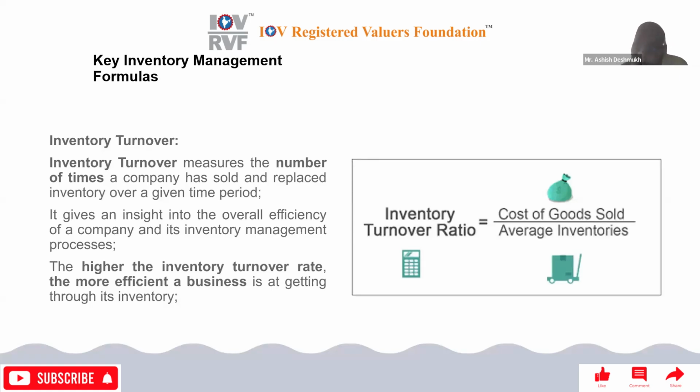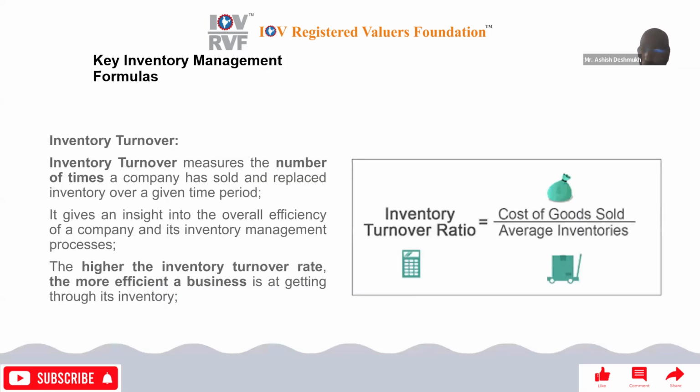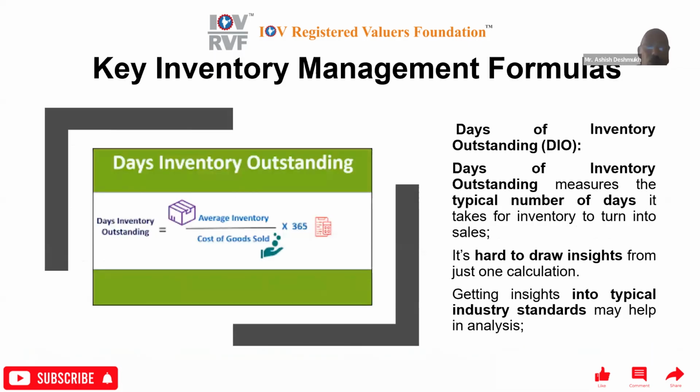Okay, so this is the number one formula, that is the inventory turnover ratio. To map performance of the company, this ratio is very important. And if you have a lower ratio than the standard, normally we look at an inventory turnover ratio of 5. But if it is less, that means it resulted from poor management of inventory, and there is non-moving or slow moving inventory with that corporate.